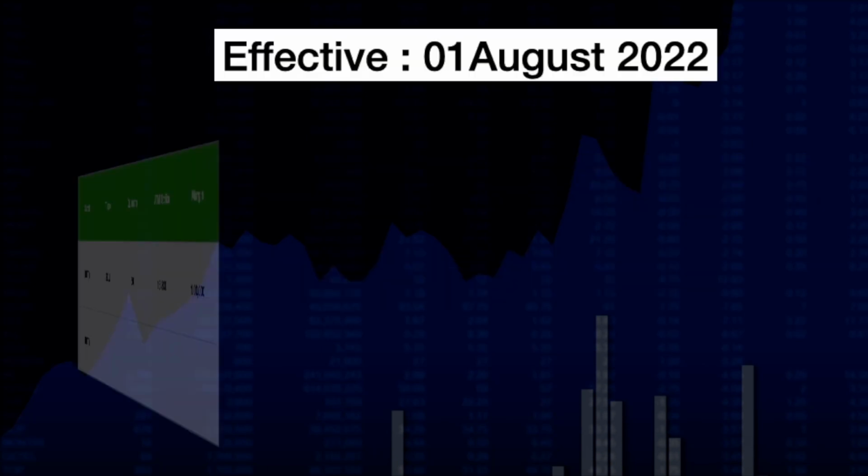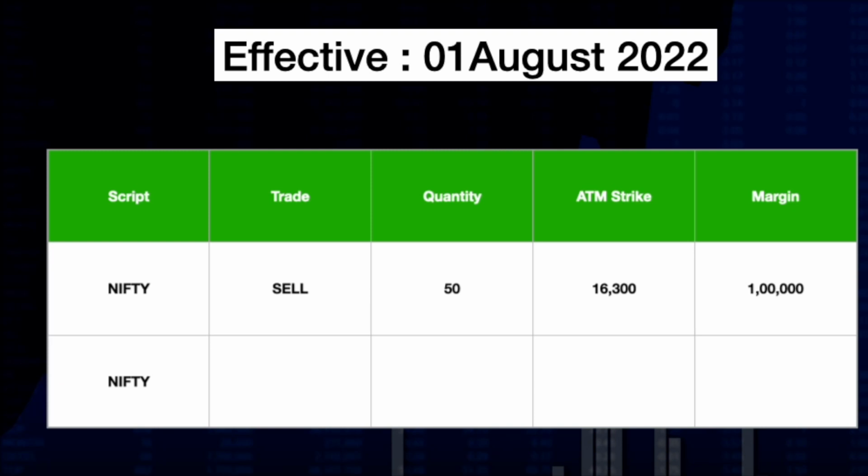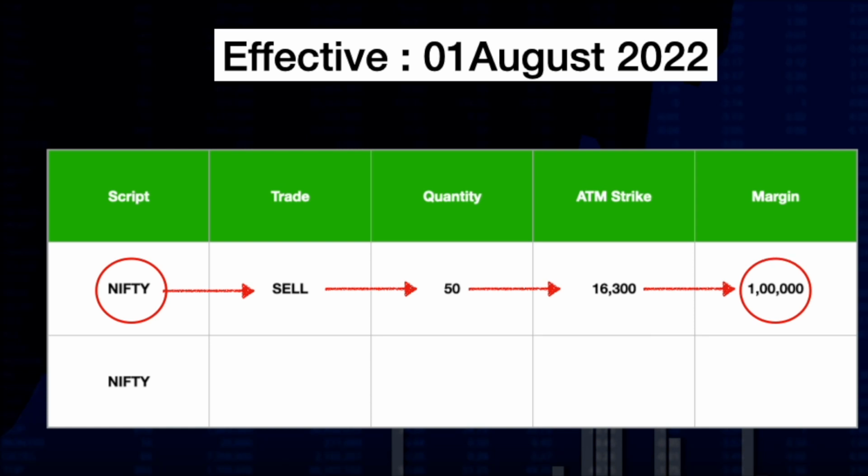Traders, let us take a small example to understand the current problem which a lot of futures and options traders are facing right now. Just imagine that at the beginning of the day, you planned to trade in Nifty. After the analysis, you decided to sell one lot of Nifty at the money strike price, thinking that the market will go down. Let us say at the beginning of the day, your broker asked you for 1 lakh rupees as margin to execute this order. So at the beginning of the day, your margin requirement to execute the trade was just 1 lakh rupees.